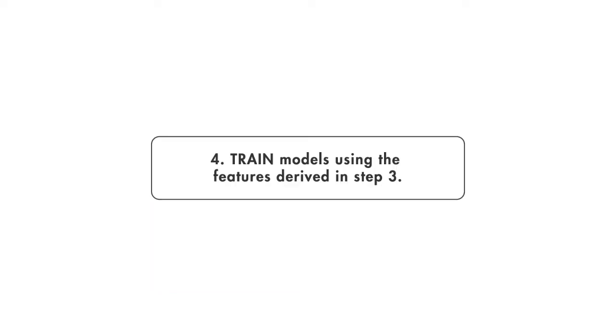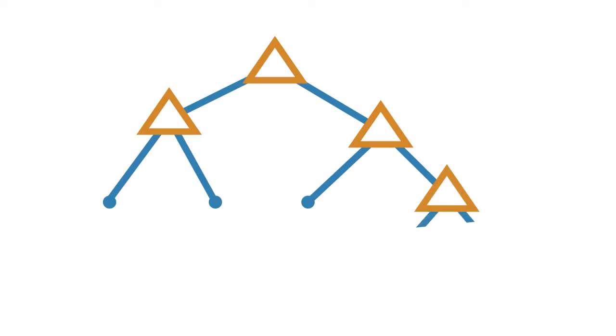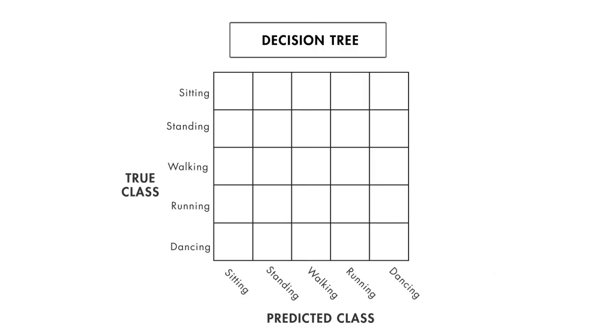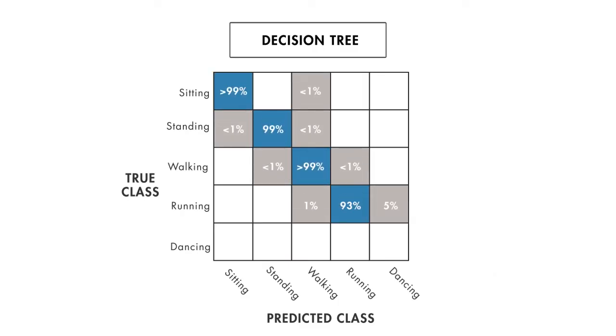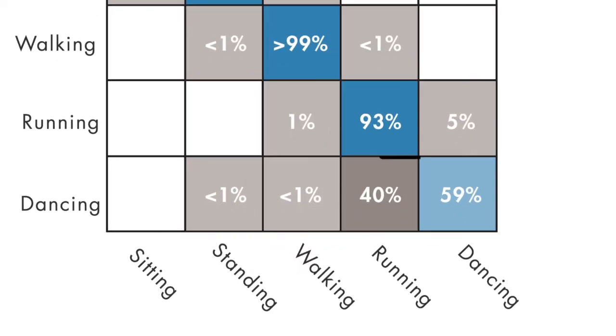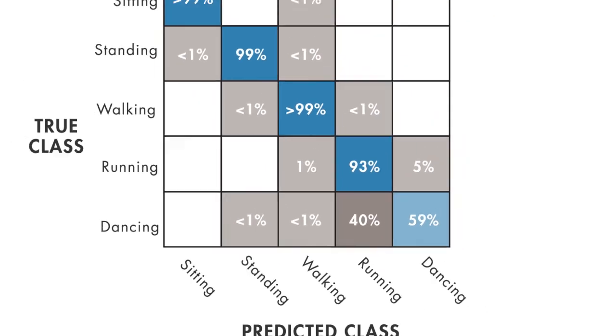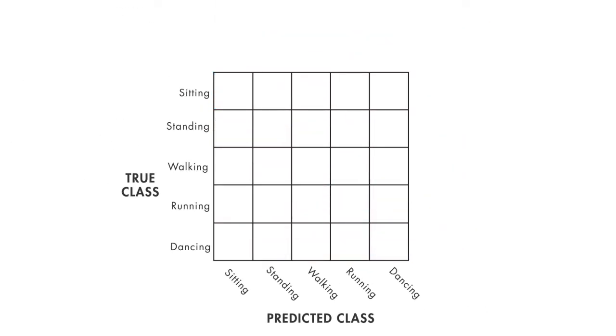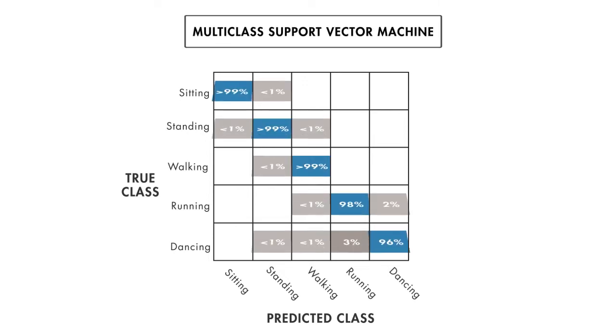Now it's time to build and train the model. It's a good idea to start with something simple like a basic decision tree. This will run fast and be easy to interpret. To see how well it performs, we look at the confusion matrix, a table that compares the classifications made by the model with the actual class labels. The confusion matrix shows that our model is having trouble distinguishing between dancing and running. Maybe a decision tree doesn't work well for this type of data. We'll try something else. Let's try a multi-class support vector machine, or SVM.